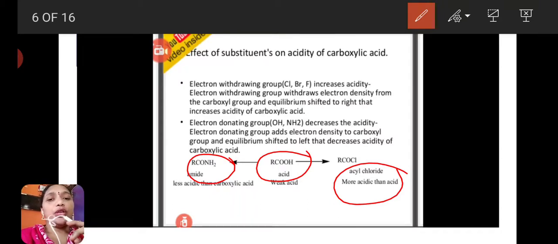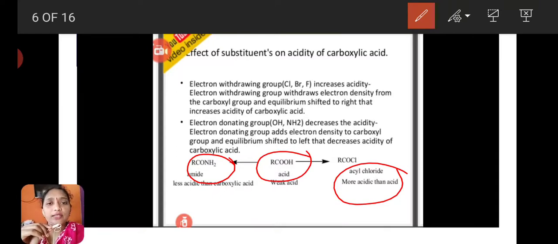If the withdrawing group is present, it attracts the electrons from the carboxyl group. That's why the oxygen-hydrogen bond weakens, and it can easily break down and lose H plus ions and show more acidic nature. If electron donating groups are present, they donate electrons towards the carboxyl group.